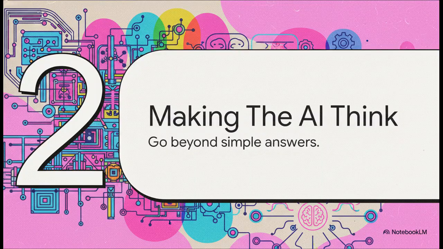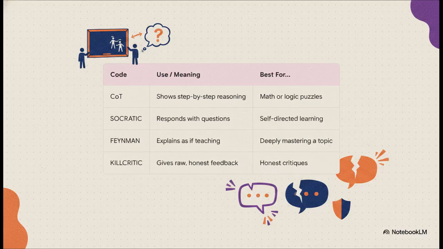All right, so we fixed all the surface level stuff, the tone, the summaries, but now we're going to go deeper. These next codes don't just change the output, they change how the AI actually thinks. This is how you turn it from a simple tool into a real collaborator. This is where it gets really interesting. Look at these. The Feynman technique, for example, makes the AI explain something as if it were teaching it to you. It's one of the best ways to truly understand a subject.